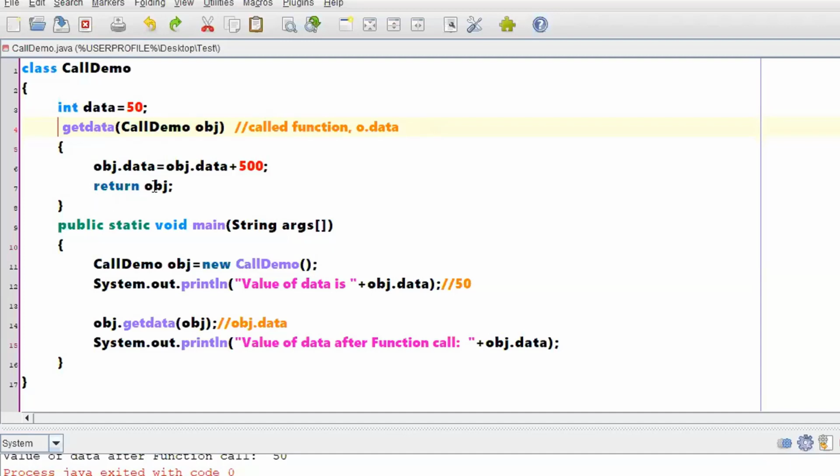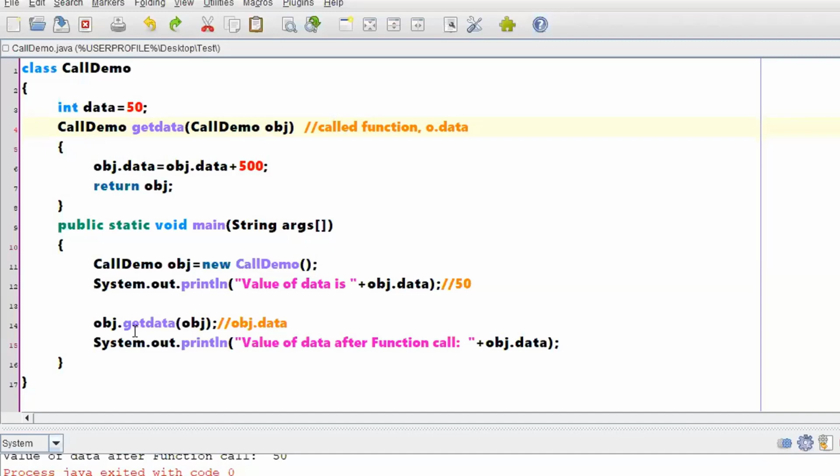Which object are you returning? Obj, returning the object of obj. What type of object is it? It is an object of type CallDemo. That means, as we have discussed, defining a class is nothing but defining a data type. Now you are saying that this particular method is returning an object of type CallDemo. Is this clear now?